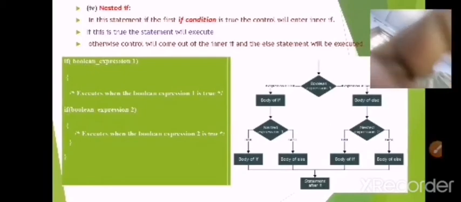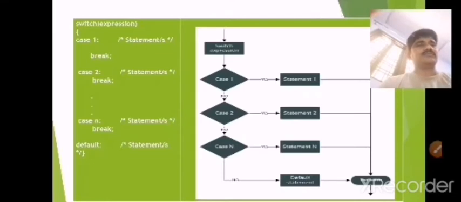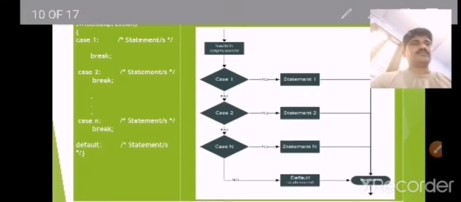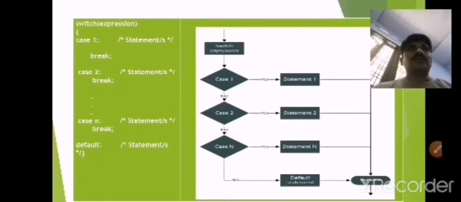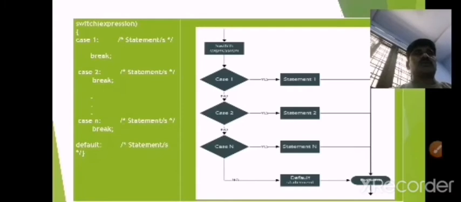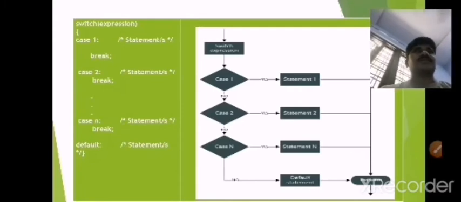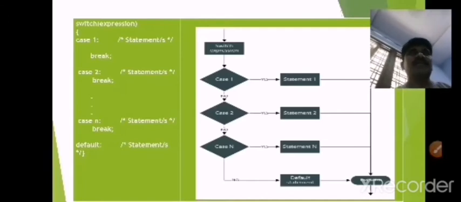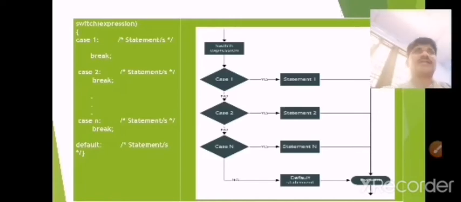So the second one is the switch statement. In the switch statement, the control statement which allows us to make a decision from a number of choices is called the switch or switch case statement. It is a multi-way decision statement. It tests a given variable, expression or condition against a list of case values.